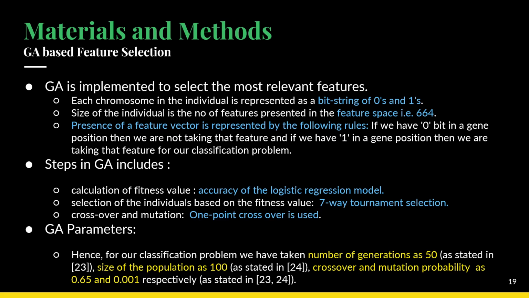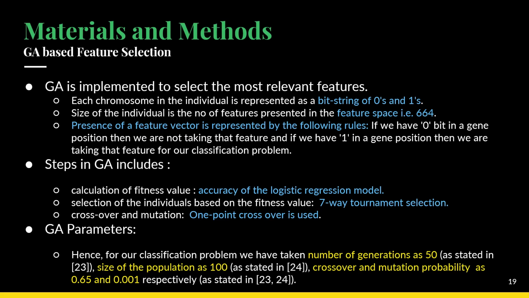For this we are taking the accuracy of the logistic regression model to evaluate each individual in the current population. Then selection of the individuals for the reproduction unit. We have chosen a 7-way tournament to select the best parents to generate the offspring. And in the reproduction unit we have crossover and mutation. For this we are using one-point crossover, and we are taking the mutation probability as a very low value.